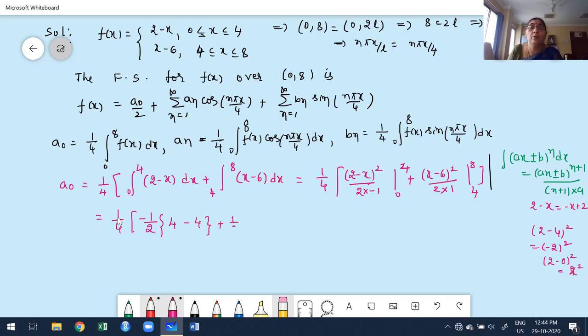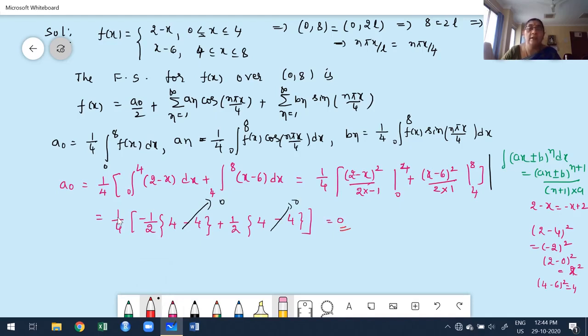Plus 1 by 2 of, apply the upper limit. What's the upper limit? 8. 8 minus 6. What is 8 minus 6? 8 minus 6 is 2. 2 square is 4. Okay. Minus, 4 minus 6, 4 minus 6 whole square. What do we get? 4 only. Minus 2 whole square is 4. What happened? These two must be 0. Okay. And finally we get our a naught is 0. Okay. That's one of the things.